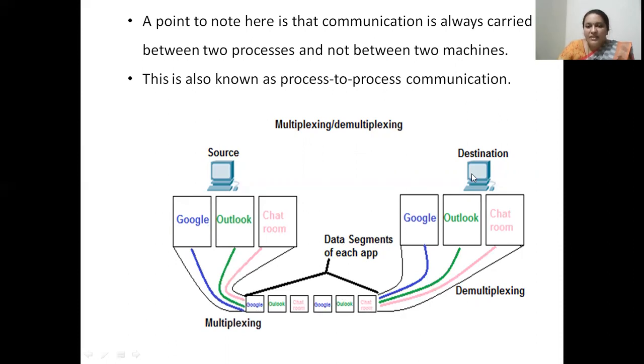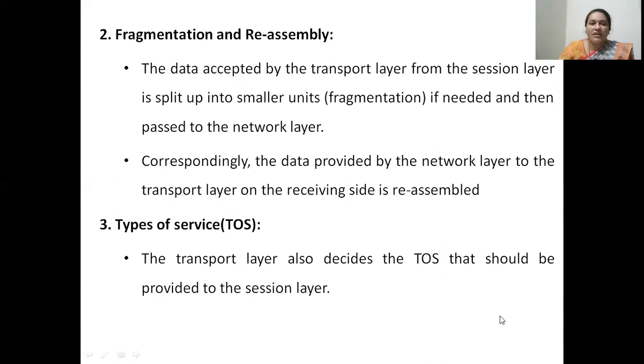At the receiving side, at the destination transport layer, the layer will take these multiplexed data segments, separate them and deliver them to the appropriate processes. The Google data segment will be sent to Google, Outlook data segment to Outlook, and Chatroom data segment to Chatroom. This is called demultiplexing. So multiplexing and demultiplexing is one main job of the transport layer.